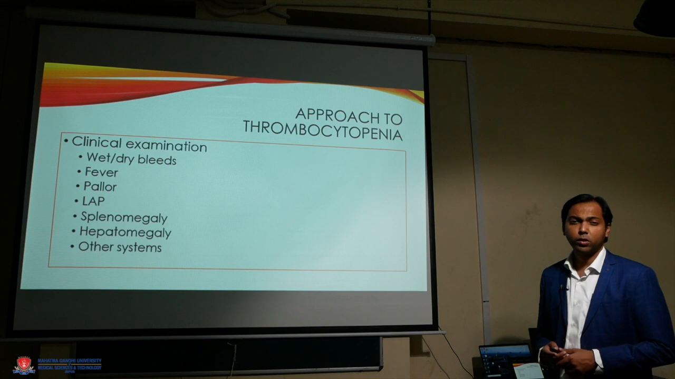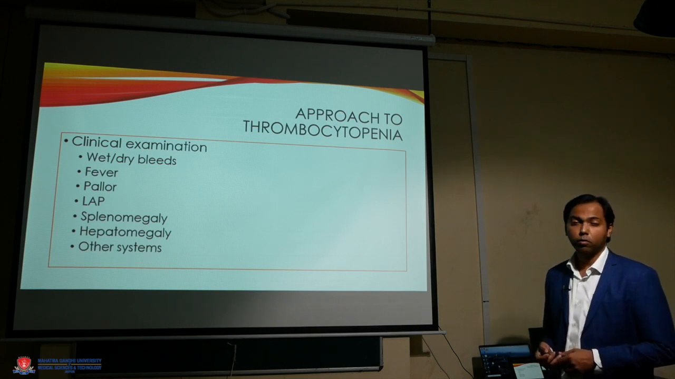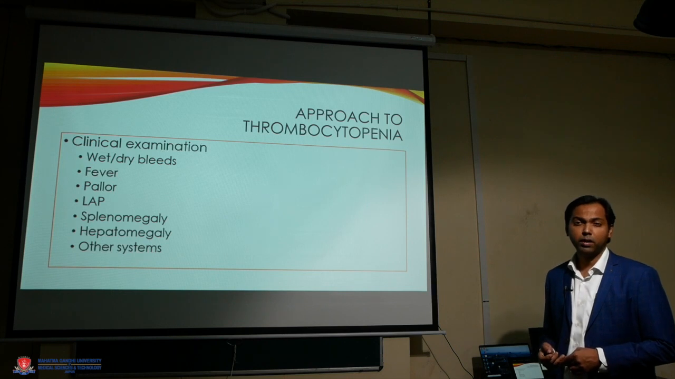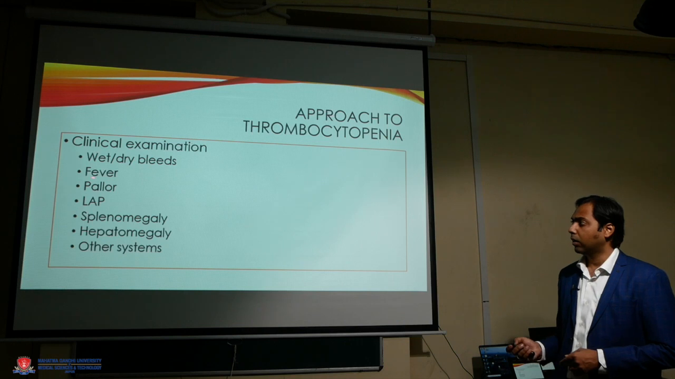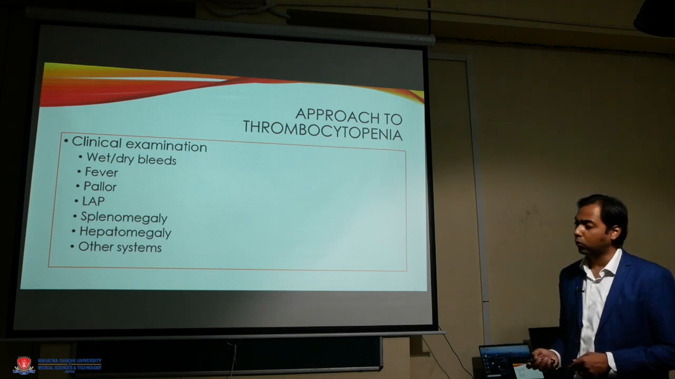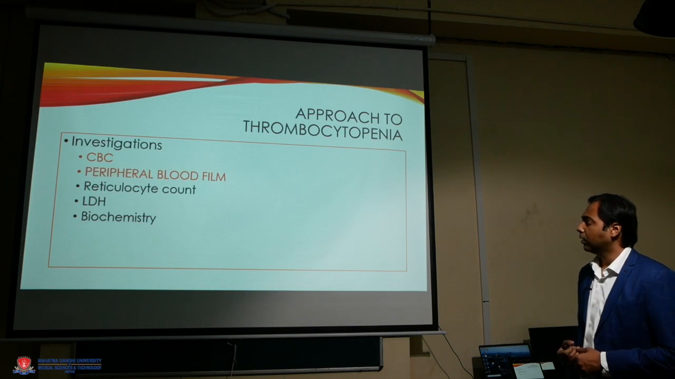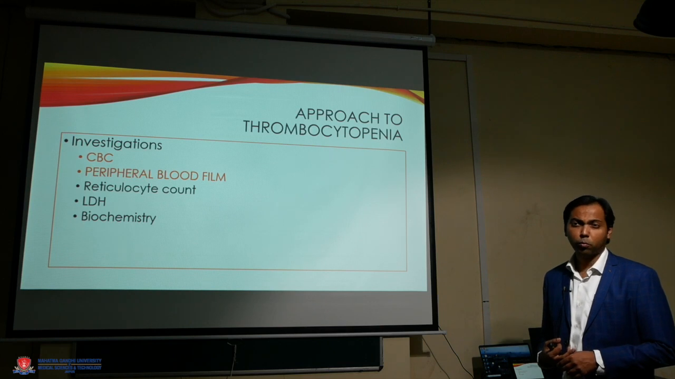In the clinical examination, we should always be careful to examine for wet bleeds. Wet bleeds are often a harbinger for much more serious bleeds like intracranial or hematuria or GI bleeds. The other associated symptoms of fever, pallor, lymphadenopathy, organomegaly should also be evaluated. The CBC and the peripheral blood film are the most important investigations when we are looking for thrombocytopenia. They can often give us a very good hint as to what is the underlying etiology.